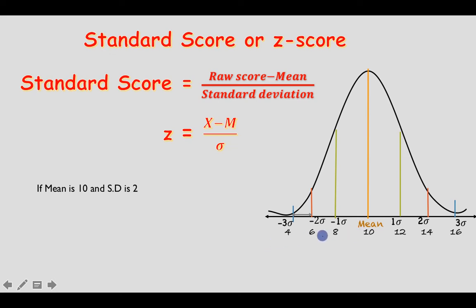Why have I subtracted 2 on this side and added 2 on this side? Because you know that on the right hand side of the mean there are the positive observations, and on the left hand side of the mean there are the negative observations. I hope you have got this, that standard scores are normally distributed and reflect the normal probability curve. It helps us to interpret the raw scores in terms of the standard scores, and the standard score is used in the different standardized tests available in the market, and the standard scores are useful for educational measurement and evaluation also.